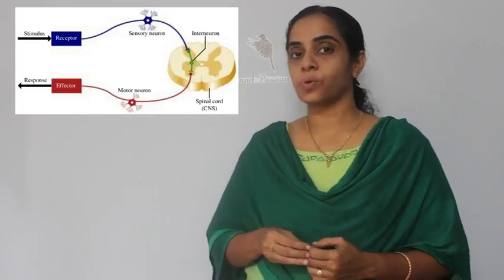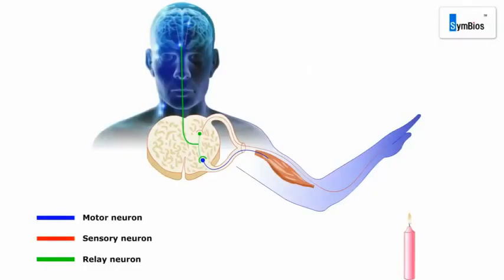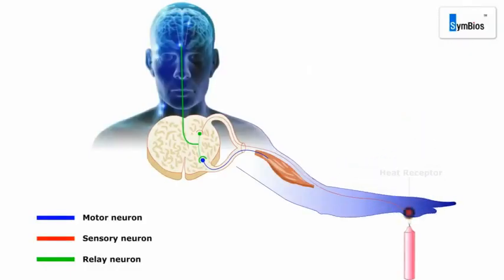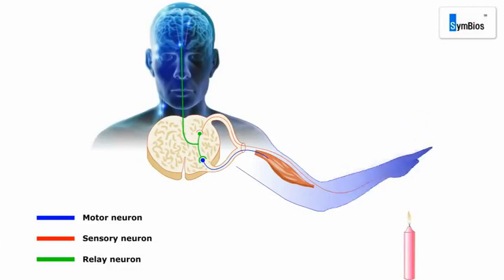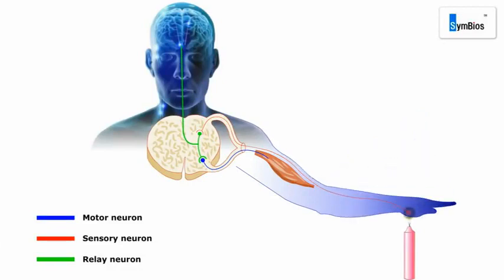This illustration shows the pathway of impulses during a reflex action. So just observe it. What do you see in it? Yes, there is a stimulus. The receptor generates impulses when there is a stimulus.